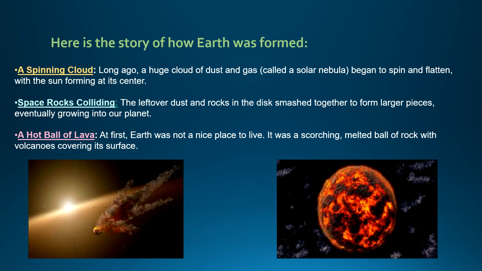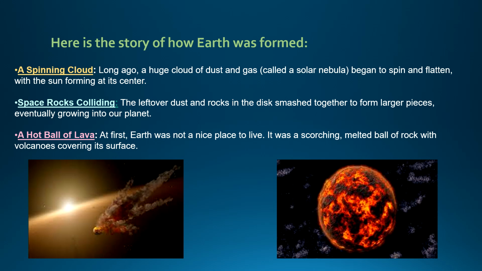Later on, because of icy comets and all, it started cooling down, and eventually it became suitable for the survival of living beings such as trees and other living organisms such as human beings or animals. So from this you can understand that the other planets are not suitable for living beings.